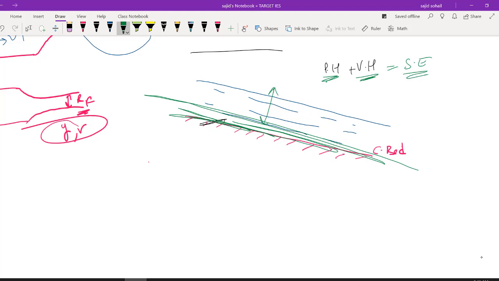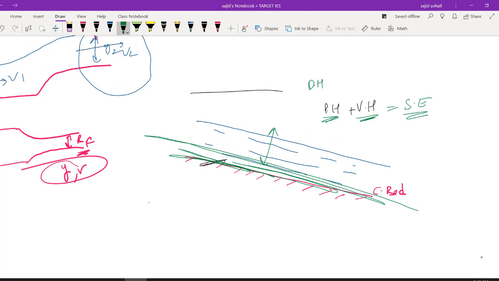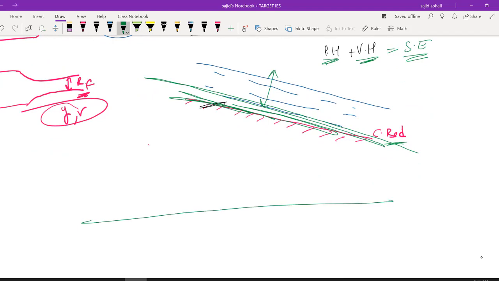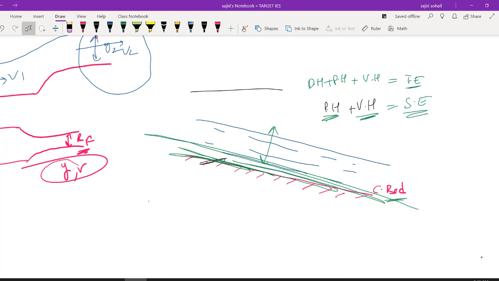I hope you got the difference between total energy and specific energy. So datum head plus pressure head plus velocity head, आपको क्या मिल जाएगा? Total energy मिल जाएगा. If you are neglecting the datum head, how to neglect datum head? Let us be very clear. You are considering your channel bed as datum. अगर slope भी बनता है, it doesn't matter. Previously, always our datum was a horizontal line. So now I am breaking that rule. I am considering it as slope. It could be rising slope, falling slope. It doesn't matter. My channel bed is my datum now. So clearly I can ignore my datum head and write a new term which is called specific energy, which is denoted by your potential head plus velocity head.